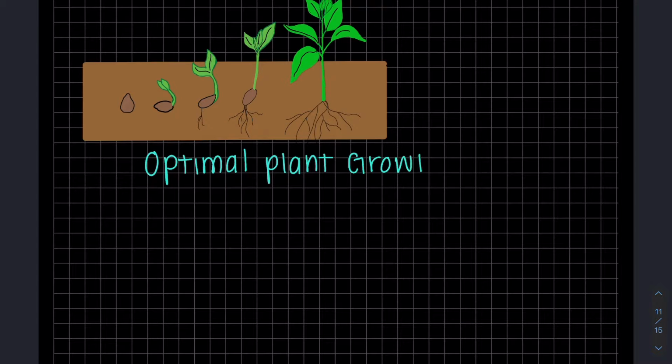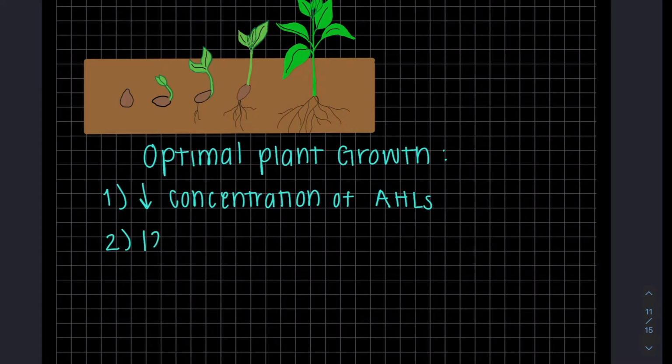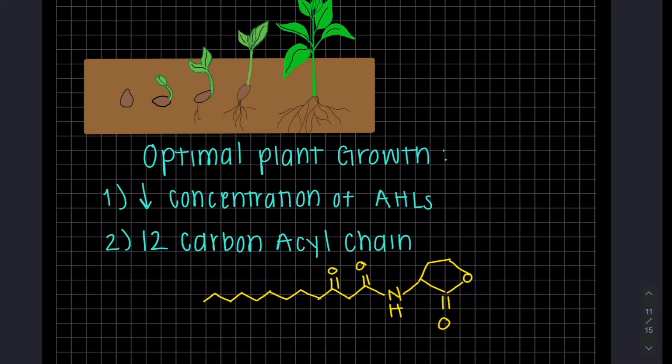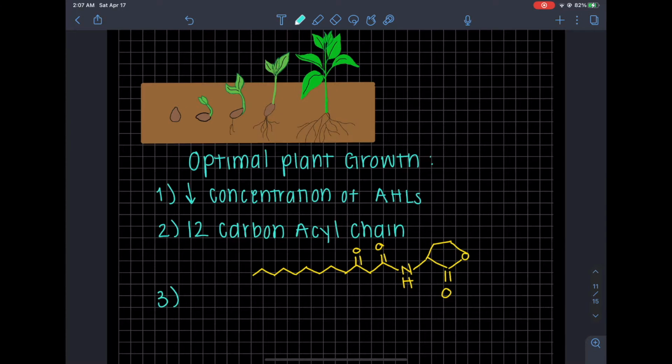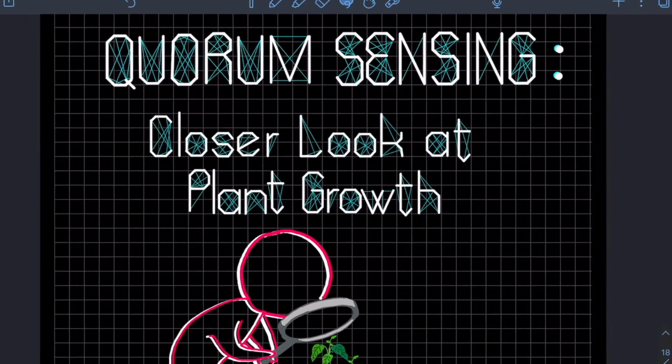And we learned that plant growth is optimal with a low concentration of AHLs and an acyl chain length of around 12 carbons. And plant growth doesn't even depend on the entire AHL molecule, but rather the hydrolysis product L-homoserine. So AHLs, after being cleaved to L-homoserine, increase plant growth by increasing transpiration, which is water loss that increases mineral and water uptake in the roots that causes overall plant growth.